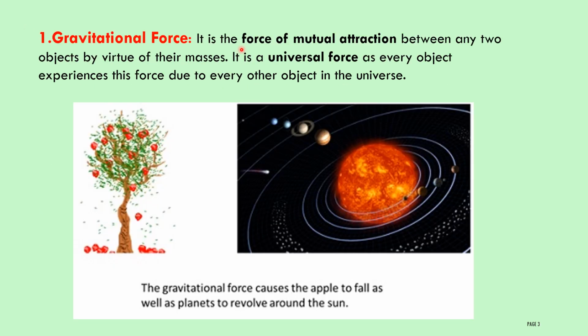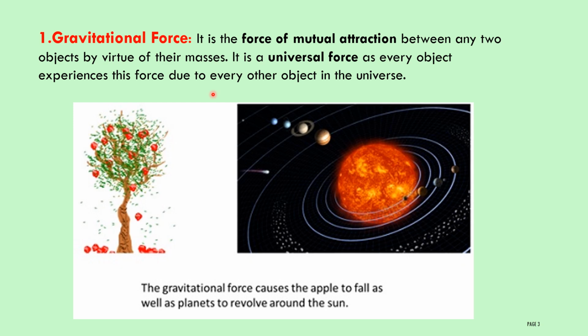Gravitational force is the force of mutual attraction between any two objects by virtue of their masses. It is a universal force, as every object experiences this force due to every other object in the universe.